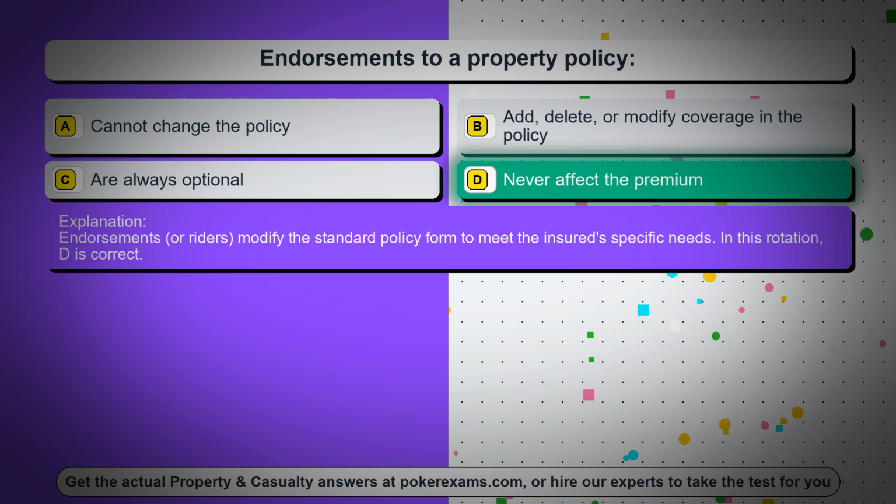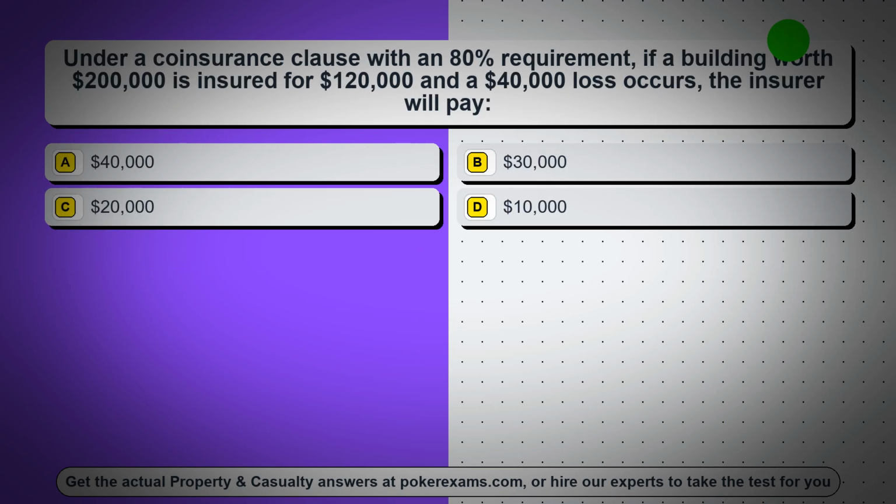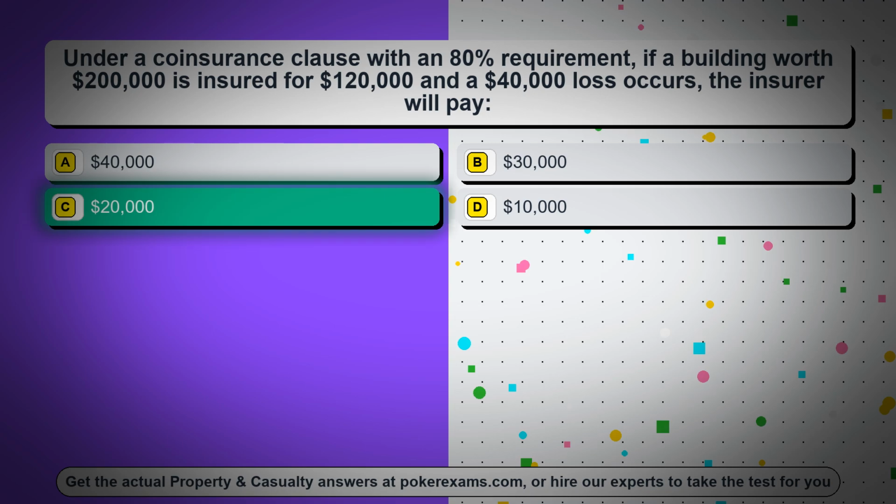In this rotation, D is correct. Question 78. Under a coinsurance clause with an 80% requirement, if a building worth $200,000 is insured for $120,000 and a $40,000 loss occurs, the insurer will pay, option A, $40,000, option B, $30,000, option C, $20,000, option D, $10,000. The correct answer is option C, $20,000.